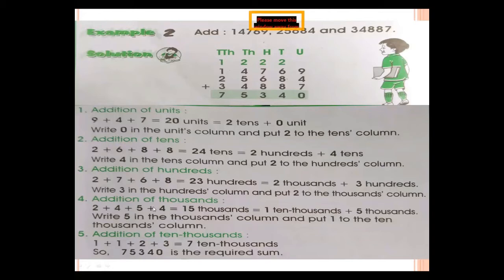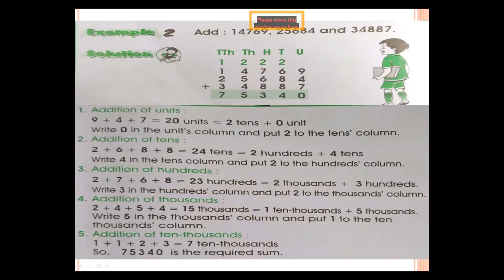Now next, addition of 1000. This 2 of this 23, so 2 plus 4 plus 5 plus 4 is equal to 15 thousands, but 1 of this 15 shifts at the place of 10,000, so you write 5,000 here. Now the last one, addition of 10,000. This 1 of this 15, so 1 plus 1 plus 2 plus 3 is equal to 7 ten-thousands. Here the required sum is